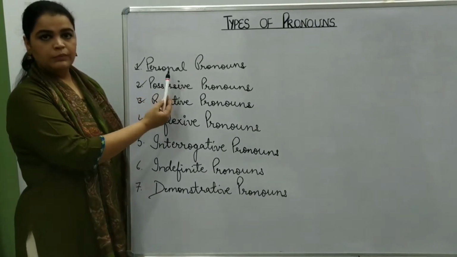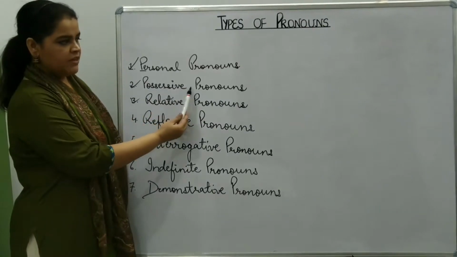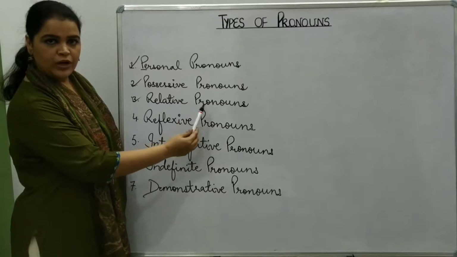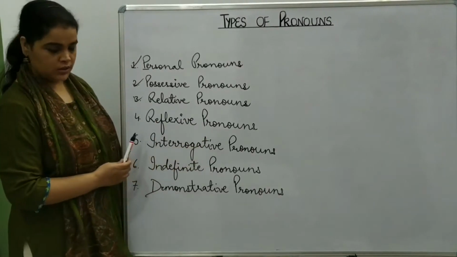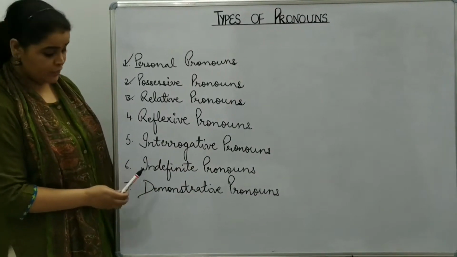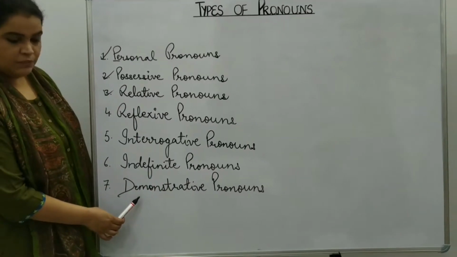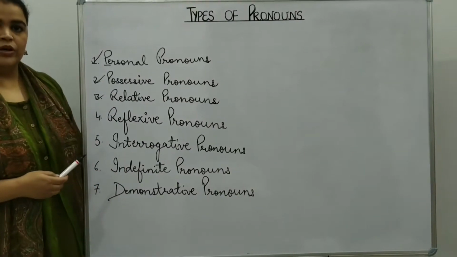Number 1, personal pronoun. Number 2, possessive pronoun. Number 3, relative pronoun. 4th one, reflexive pronoun. 5th one, interrogative pronoun. The next one is indefinite pronoun. And the last, demonstrative pronouns. So all are the types of pronouns.